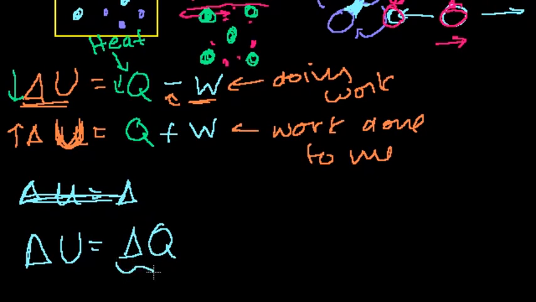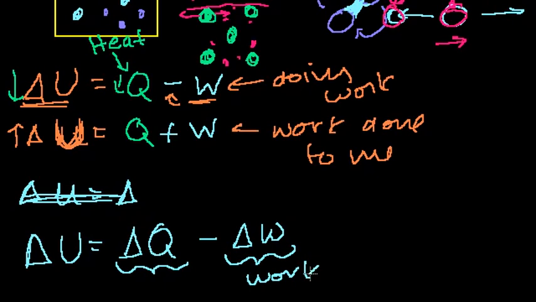But you can also view this as the heat added to the system minus the change in work, which is a little non-intuitive, because when you talk about heat or work, you're talking about transferring of energy. So sometimes the delta work means work done by the system. Obviously, if you have some energy and you do some work, you've given that energy to someone else, so you'd have a minus sign there.